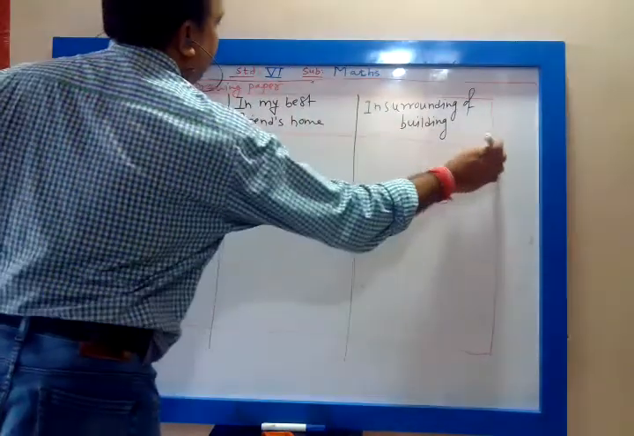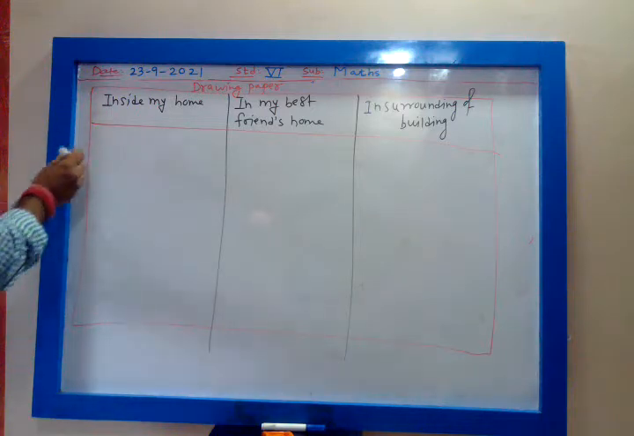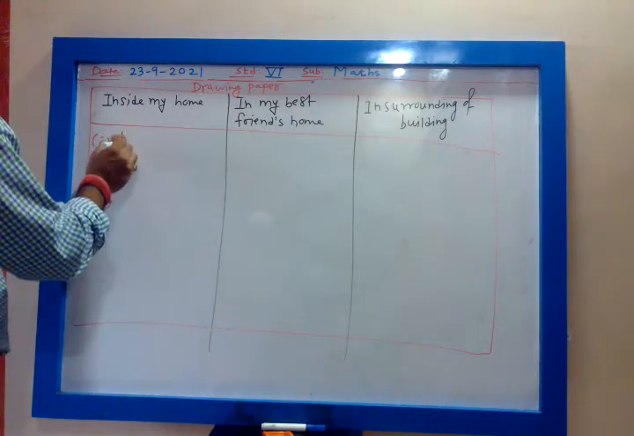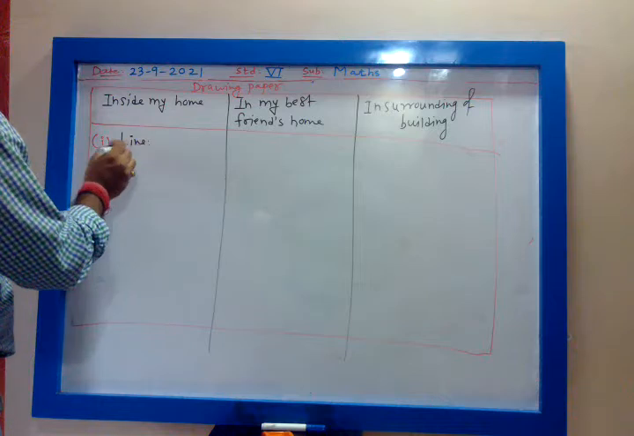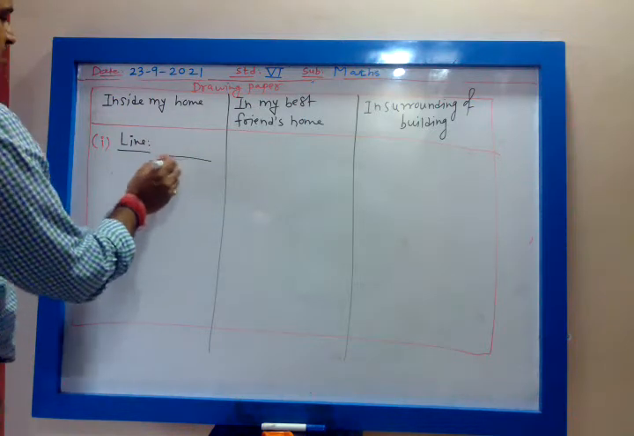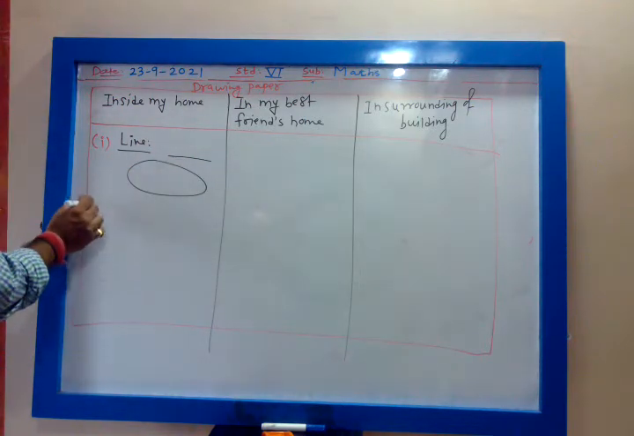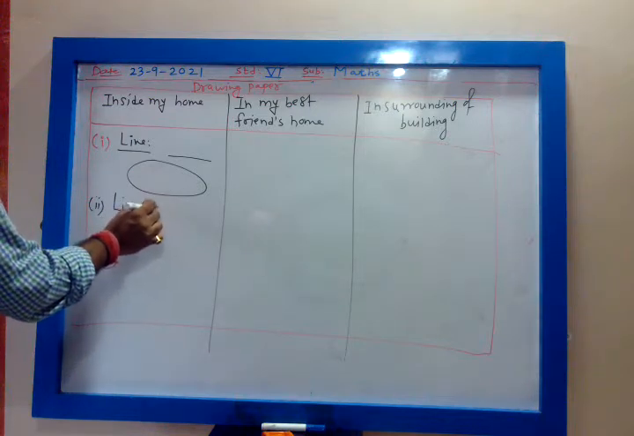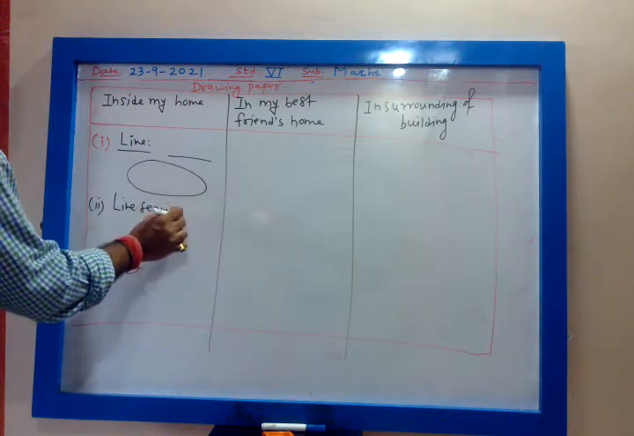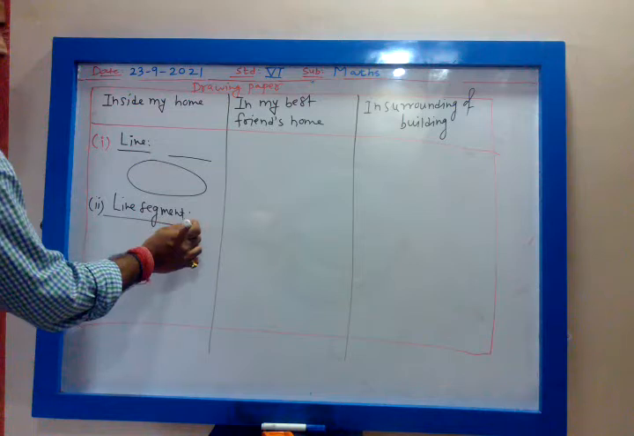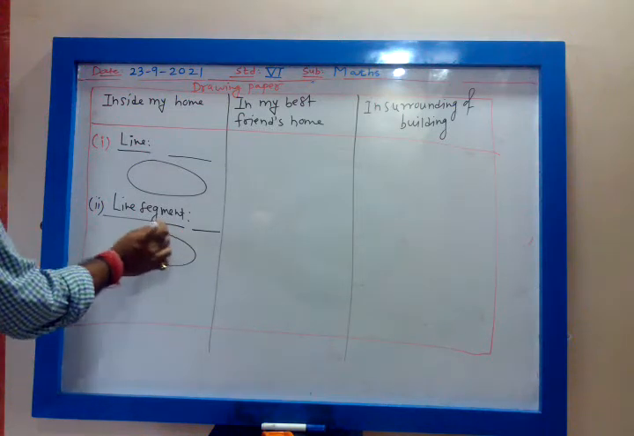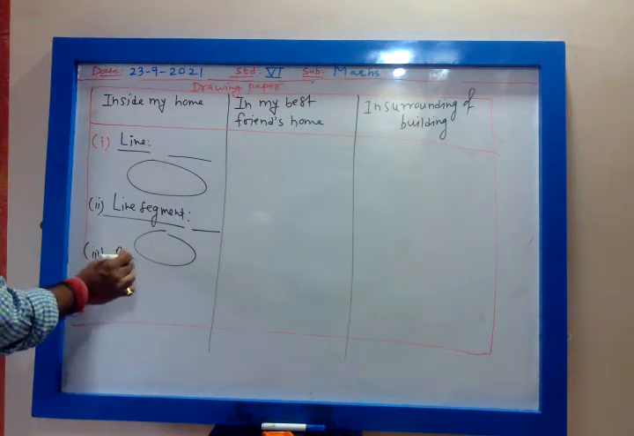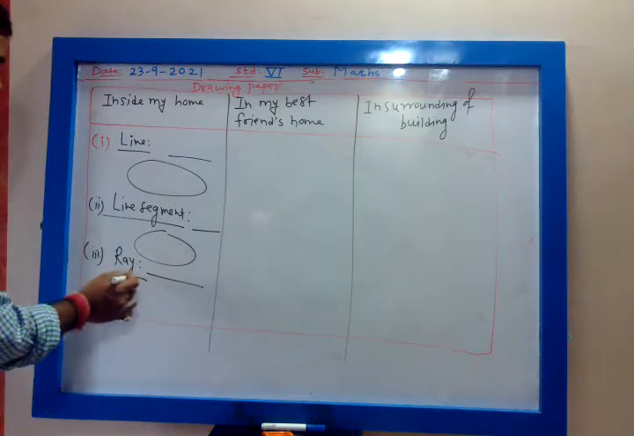And then you will find 3 things. First you will write line. Then what is that example? That you have to write and draw the diagram. Then second, in your home, what is the example of line segment? That you will write and draw the diagram. Then third is ray. What is the example of ray? That you will write and draw the diagram.